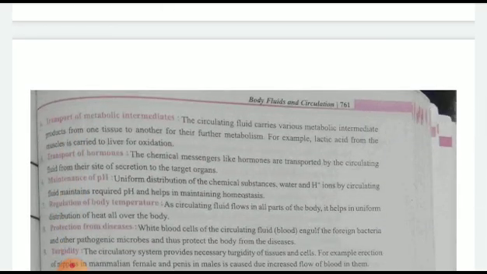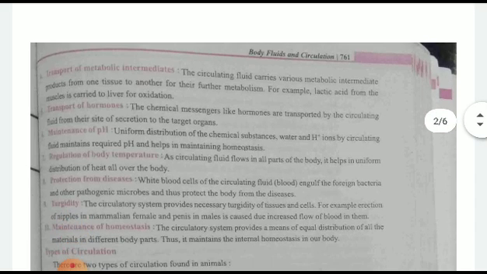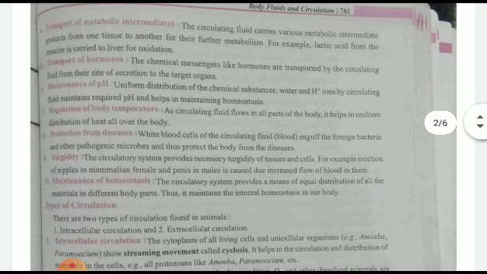Transport of metabolic intermediates: many intermediates are formed in between, and the circulatory system is responsible for transporting them. Then transport of hormones: the circulatory system carries hormones from one part to another, and they go to the targeted organ. Then maintenance of pH: throughout the body it will maintain the homeostasis condition, so that from top to bottom the condition will be the same.